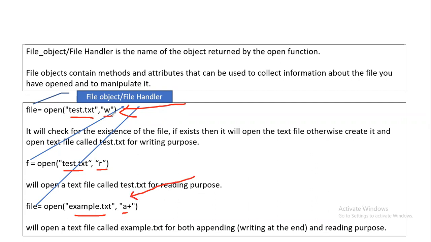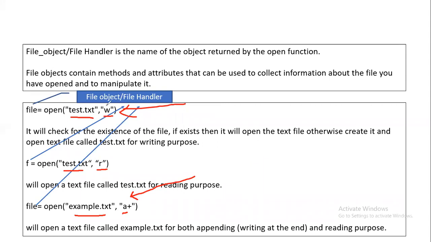But in case of write mode, the pre-existing information will be deleted first, and then the cursor will be placed at the beginning. So the content which was there in the file will be deleted first, and then you write information to the file. That means the pre-existing information will be overwritten by the new information.